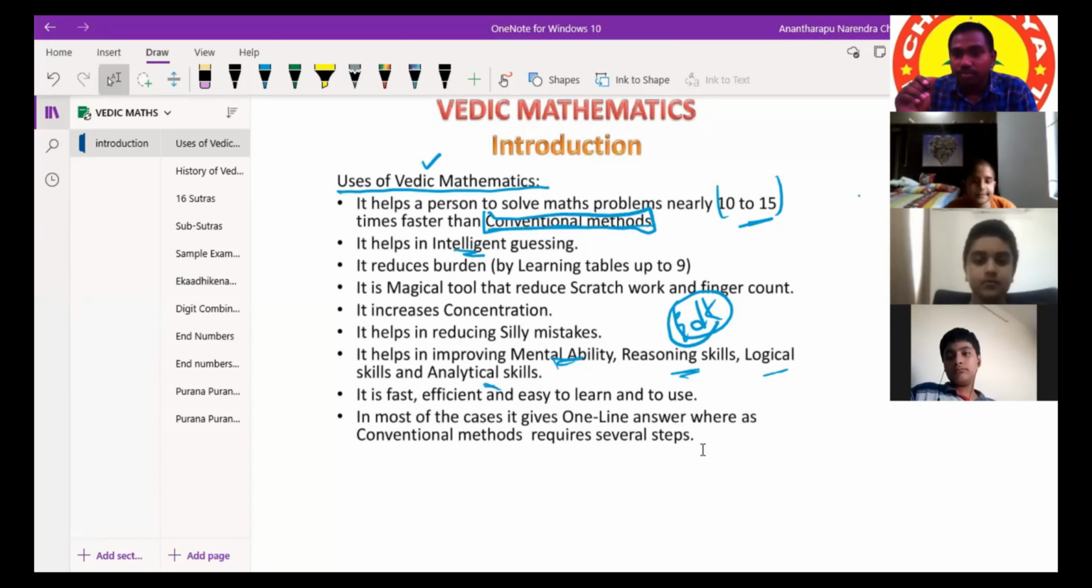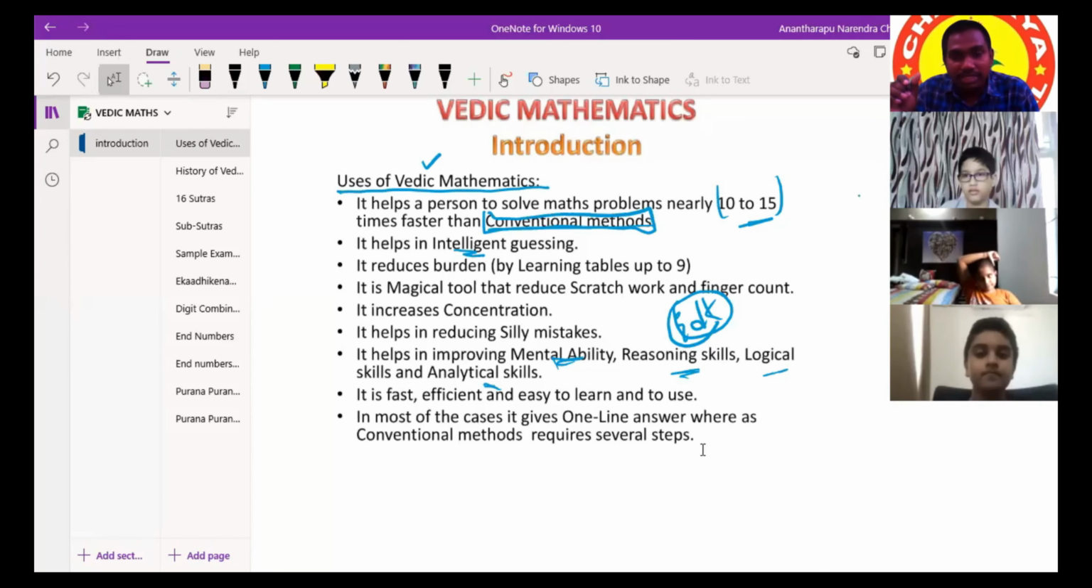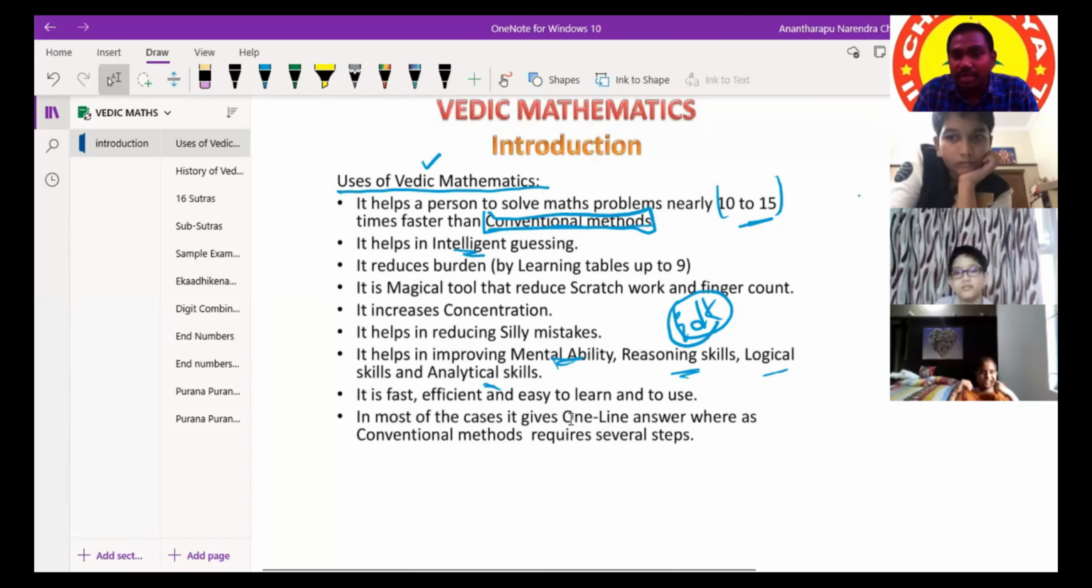Because there will be MCQ questions for that, because there's a time factor. MCQ questions, multiple choice questions, right? There will be A, B, C, D, and you may do calculation or you may not. You may use your brain or you may use pen and paper. You have to answer that question correctly. For that it is very much helpful. So it will give one line answers.